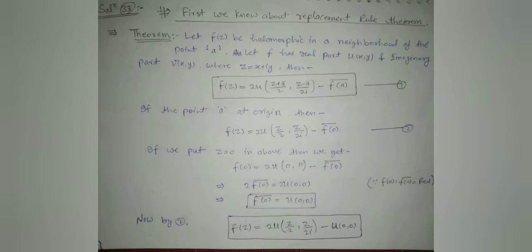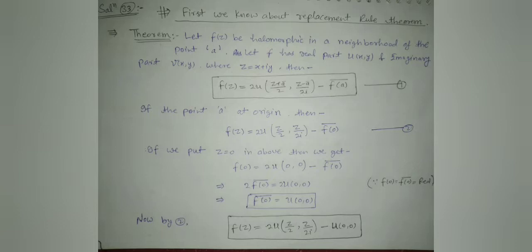Then we have f of z is equal to 2u of (z plus a bar)/2 comma (z minus a bar)/2i, minus the conjugate of f of a. If the point a is at origin, then we have f of z is equal to 2u of z by 2 comma z by 2i minus f of 0.